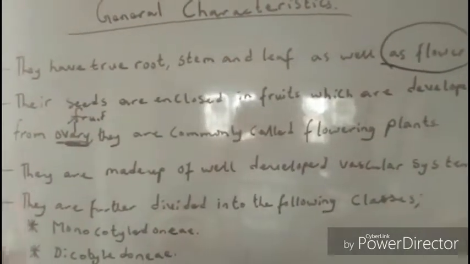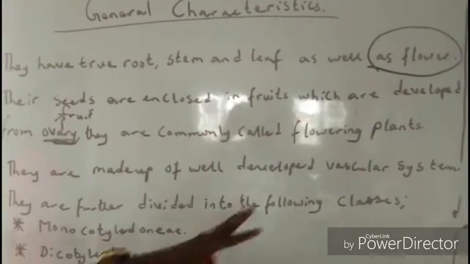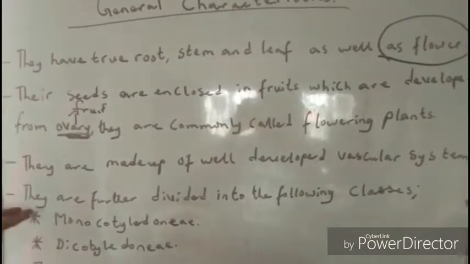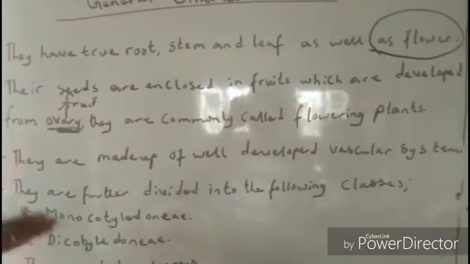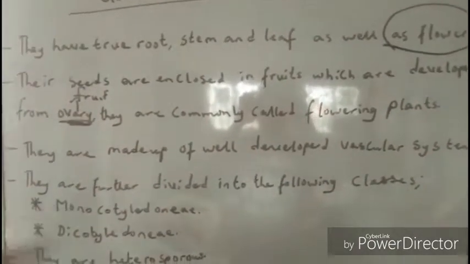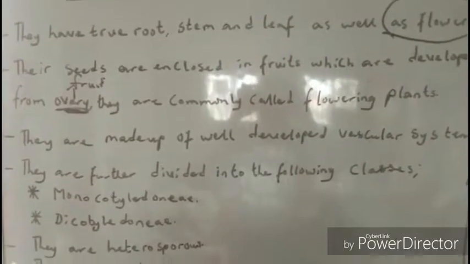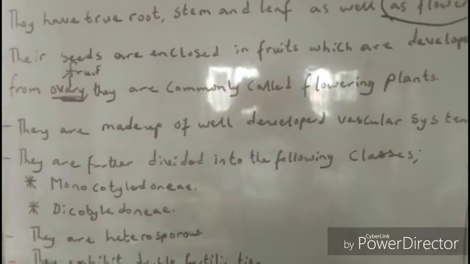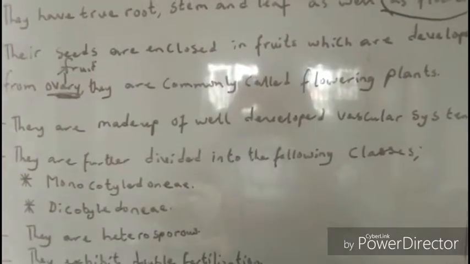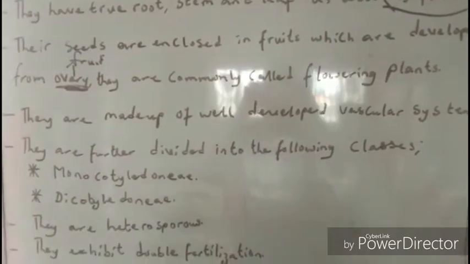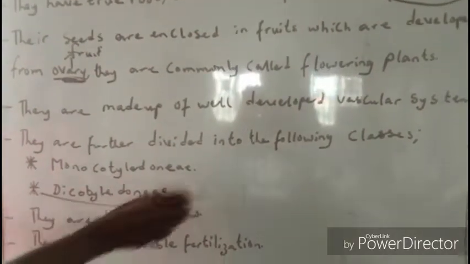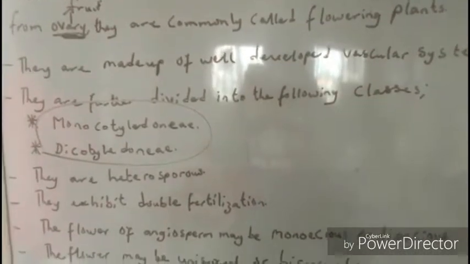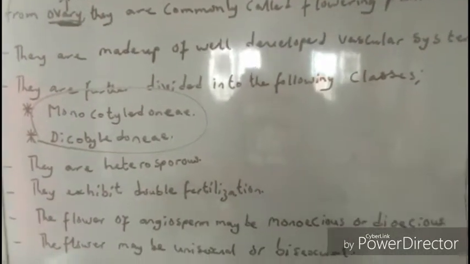Now, they are made up of well-developed vascular bundles. I already said that is common to even gymnosperms too. They are further divided into the following classes: monocotyledonae and dicotyledonae. Because when we put the AE, that talks about the fact that it's a class. Now, they are heterosporous, like I told you. Don't worry, very shortly we'll talk about this extensively. They are heterosporous, that means they have pollen grain and ovum. I told you that already.